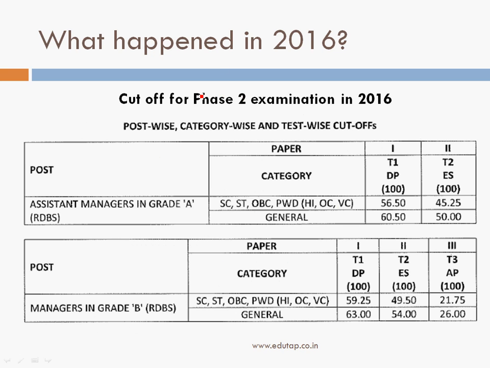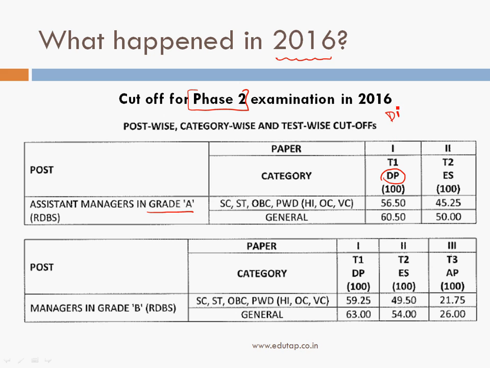Now let us see the cutoff for phase 2 for the year 2016. As far as the cutoff for grade A, that is assistant manager, is concerned, for all the reserved categories, for the first paper, DP stands for descriptive paper on English.